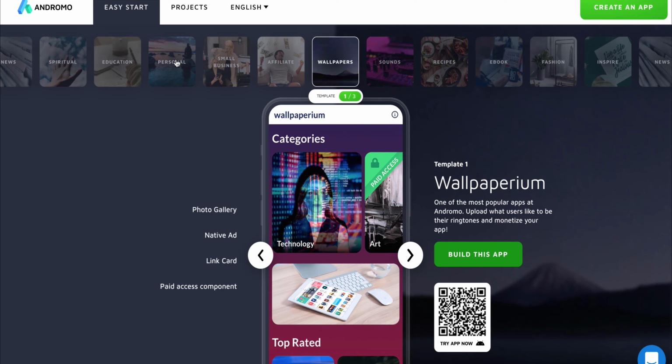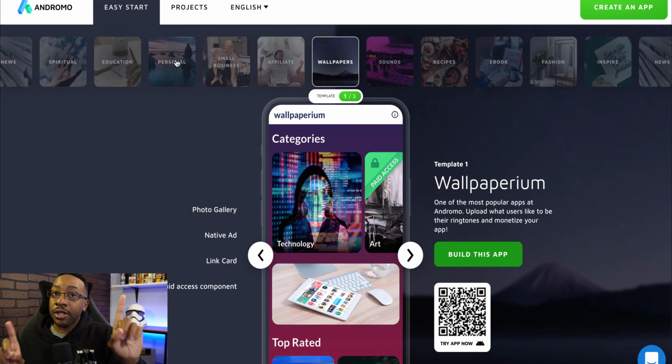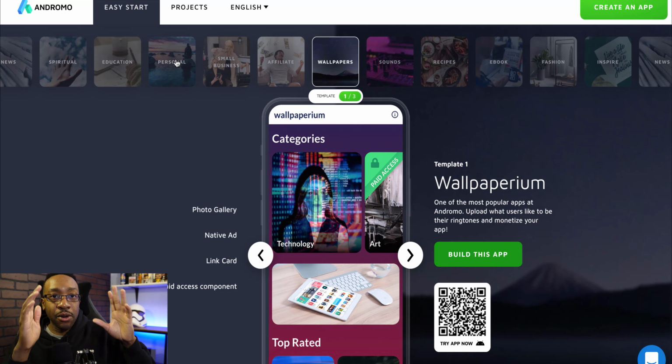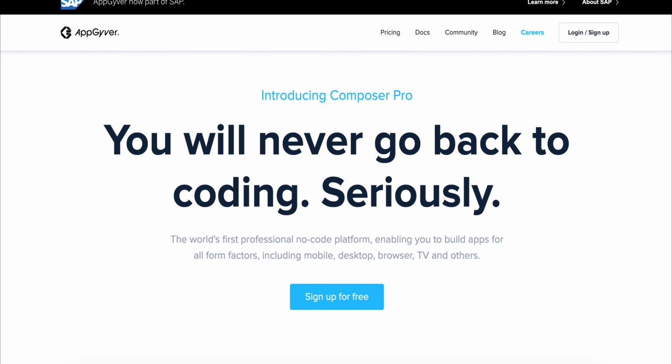Where are you in your business? Are you trying to validate an MVP, or you have a business and then you're bringing it over? In any case, I would probably look at whether Andromo would be right for me. Now, there are some caveats to that. Because the templates are very Lego-like, you're not going to be able to create something from scratch. You're going to have limitations because you're going to have templates and components that are locked in stone. Versus AppGyver, you can change and make things based on what you're looking for.